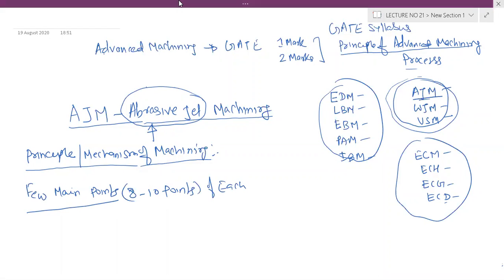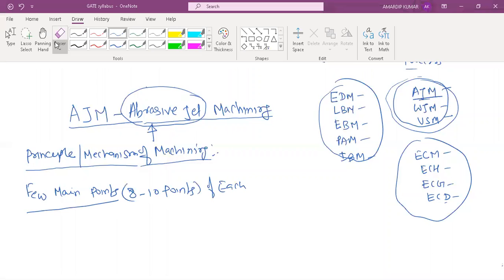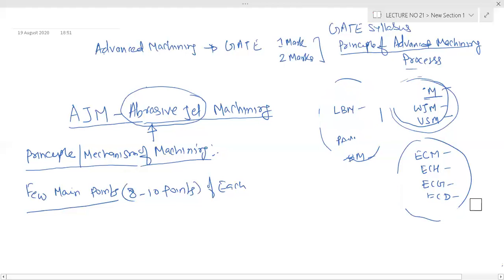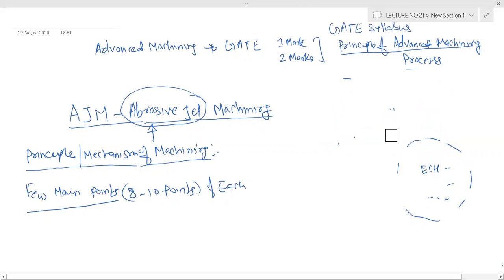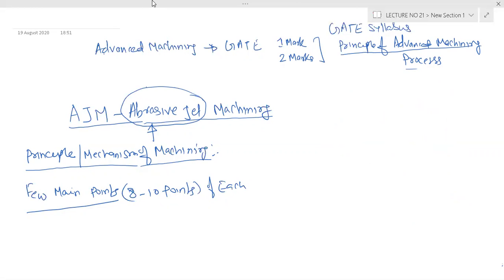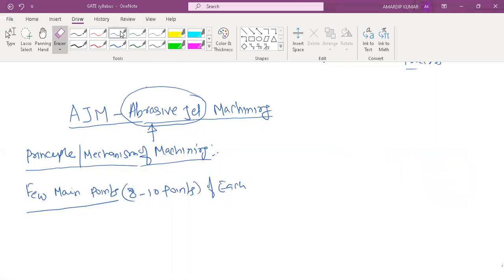So that is our target. These topics are very new, and a lot of research is going on. So you will find a lot of research papers, but we'll limit our study because your syllabus is vast, and GATE only asks 45 questions from the technical. You should be very clever.